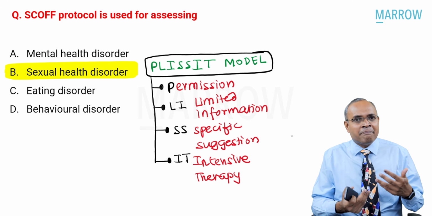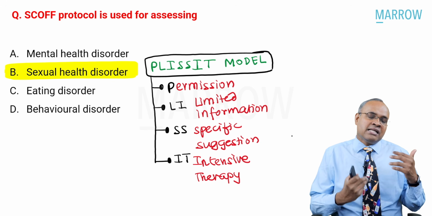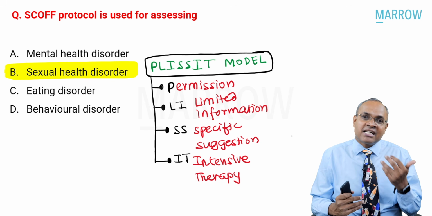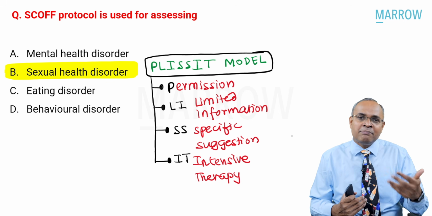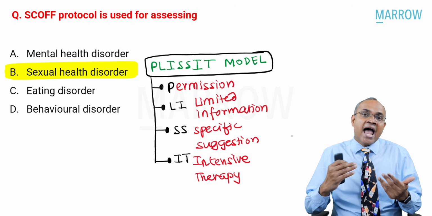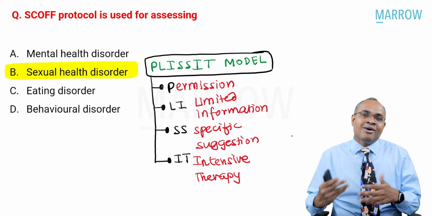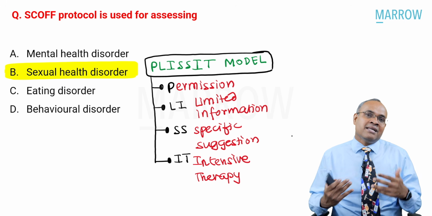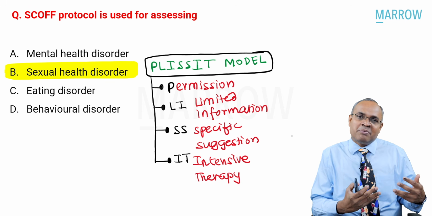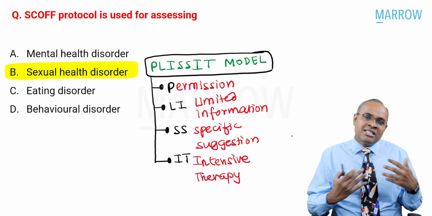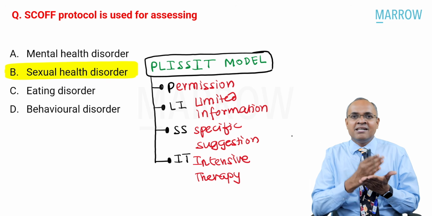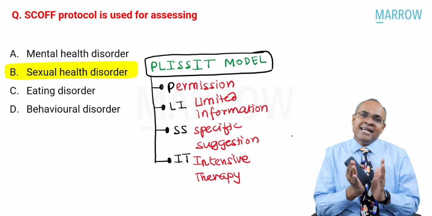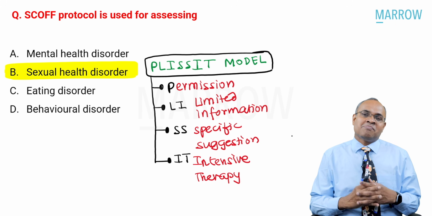And as you assess the patient, you also might know that there are specific suggestions which are required for the patient to feel better from their sexual dysfunction, and you help them with these specific suggestions, and if need be, going on to doing intensive therapy to help these patients with sexual dysfunction. This is what is called the PLISSIT model: permission, limited information, specific suggestion, and intensive therapy.